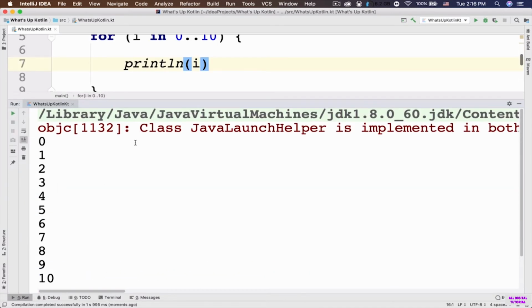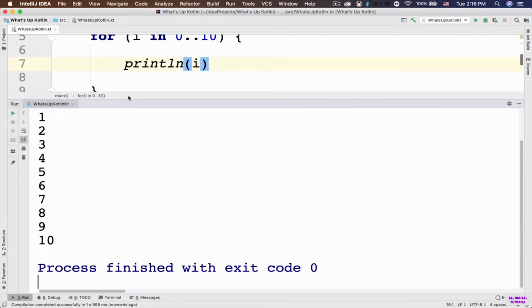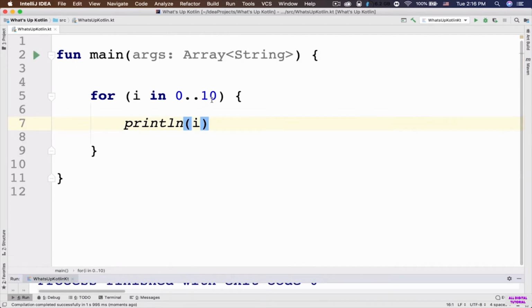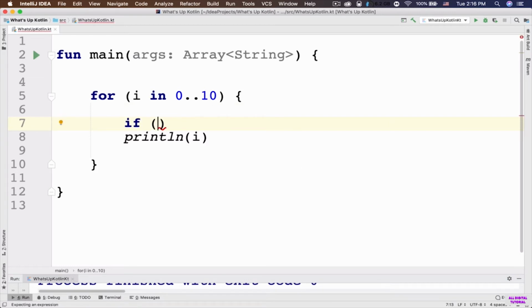So here it is, the console 0 through 10. But now I told you I want to output the odd numbers from 0 to 10. How can I do that? First of all, we need to create an if statement. We need to say if i modulo, so you know about the modulo, right? The modulo operator, 2 is equal to 0.